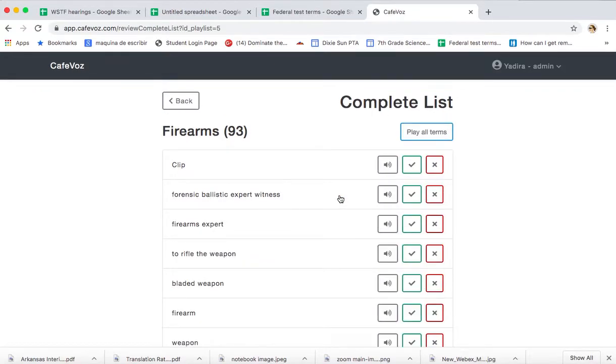And this allows me to play all the terms. We can do them individually here on these buttons, each term, or we can just play the list. So I'm going to play the list. Clip. Cargador.